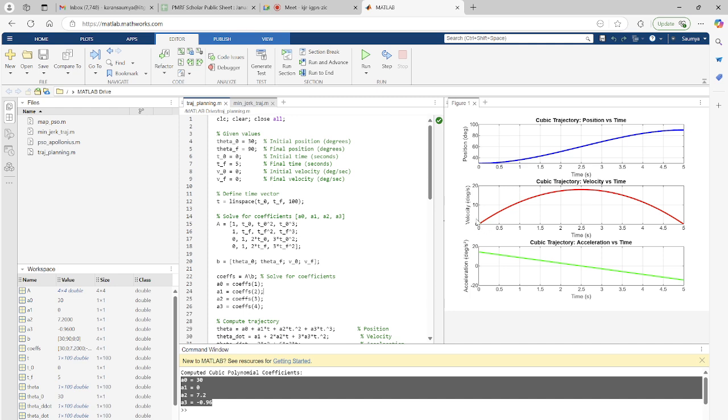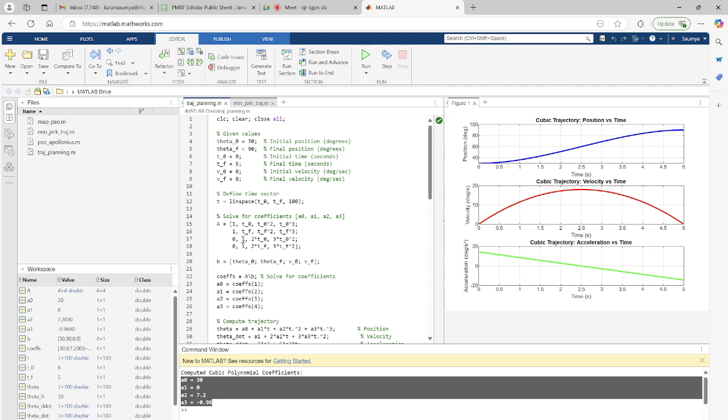Your velocity is initially 0 and at t equal to 5 seconds it is also 0, but it maintains some velocity in between and then comes to 0. It is definitely not a constant velocity. Your acceleration starts from a particular value, goes to 0, and then it decelerates to reduce the velocity. That is why your acceleration curve looks like this.